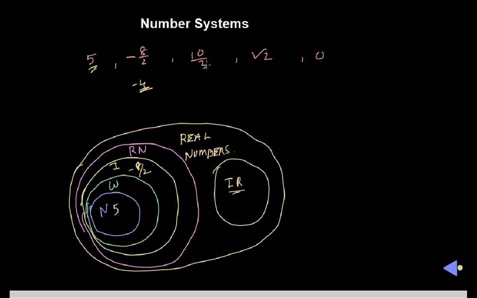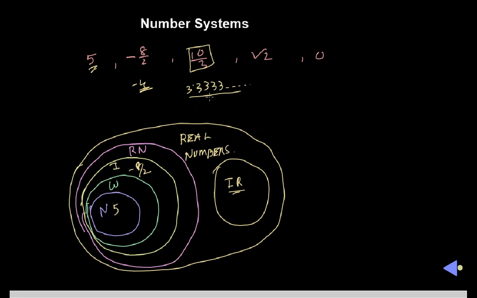Now 10 by 3 means how much? If you divide 10 by 3, it becomes 3.3333, and it will go on and on. That is called a non-terminating decimal value. If we find the decimal expansion of that number, one digit is repeating itself every time.